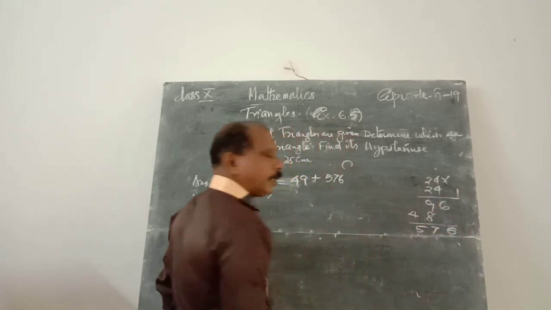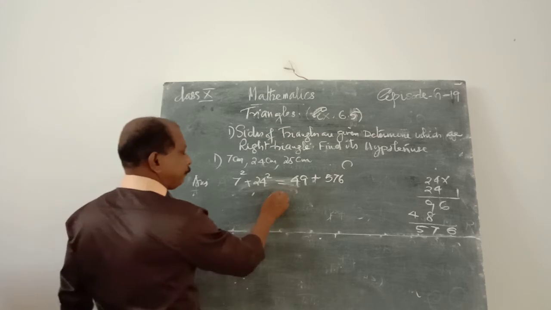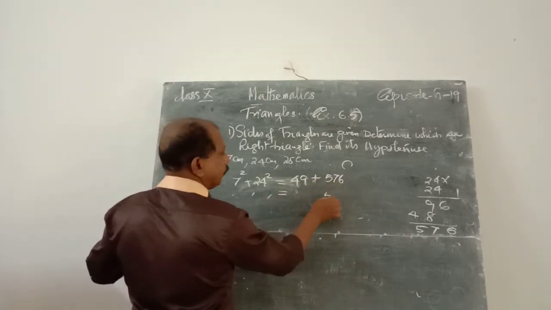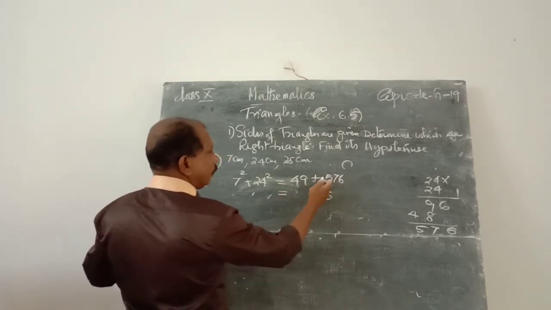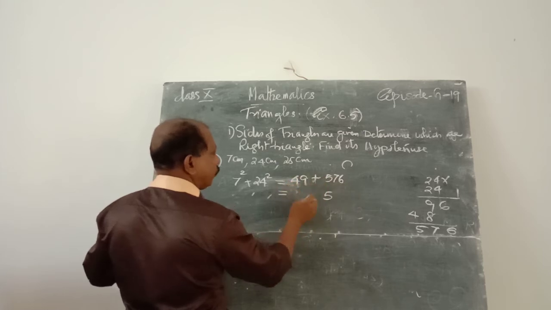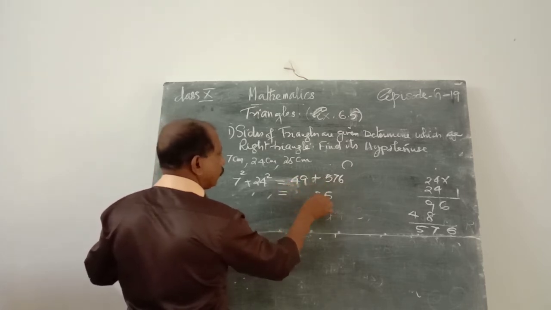5 7 6. Clear? Is equal to what? 9 plus 6 is 15. Am I wrong? 7 plus 5 is 12.